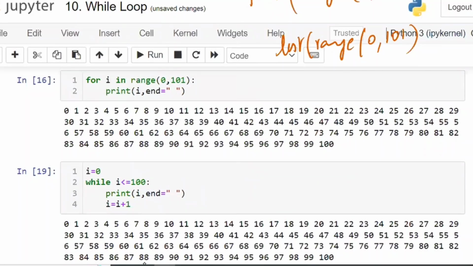Sir, which one is best, sir? Whichever you remember, that is the best one. In real life, in the interview room, as per the interview question, if they ask using the for loop, we have to write using the for loop. If they ask using the while loop, we have to write the while loop. If they say the choice is yours, we have to select as per our choice.